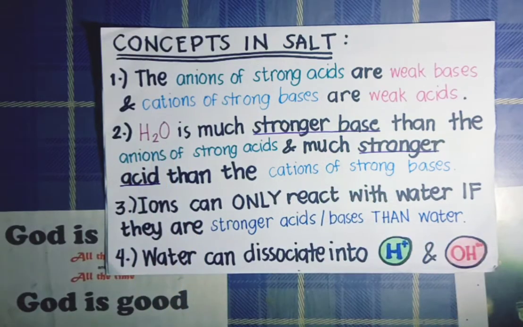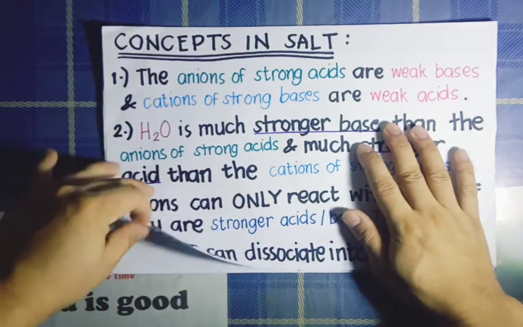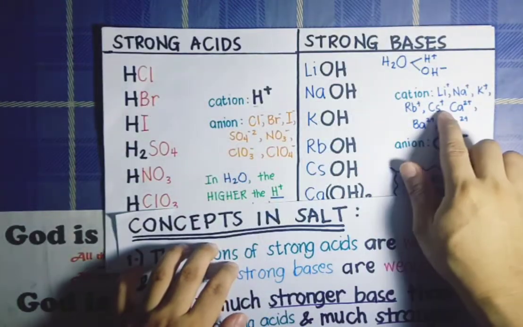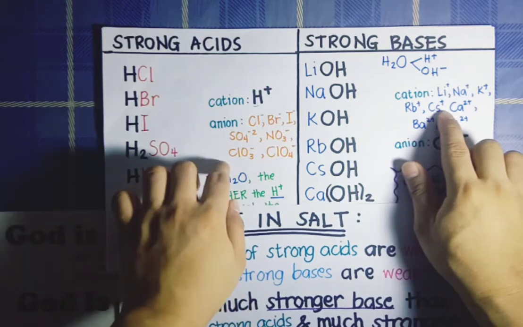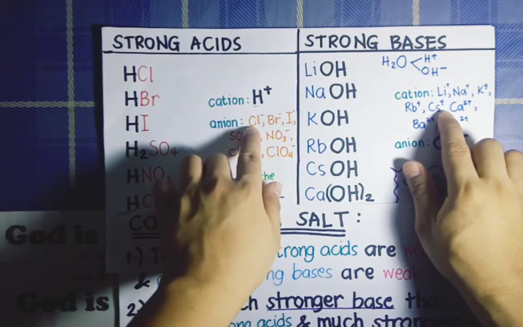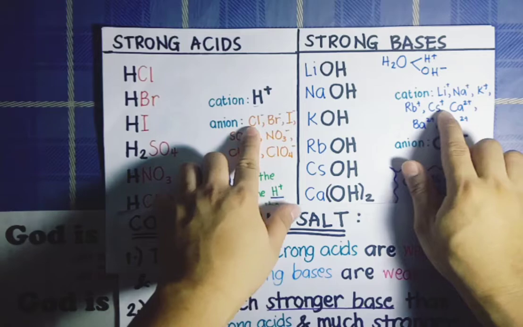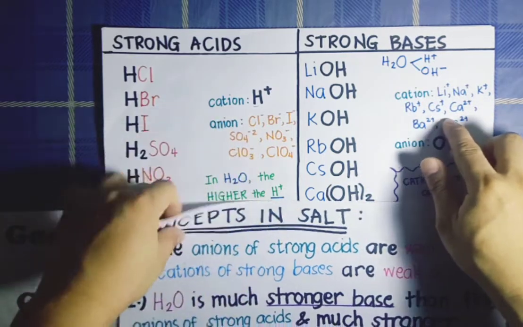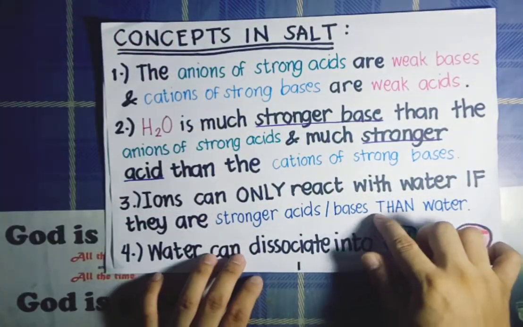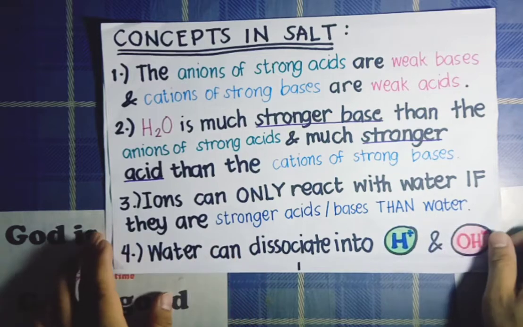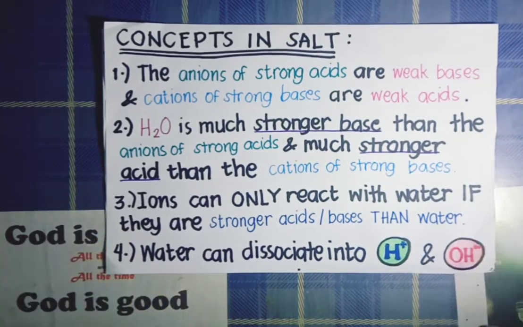So, which ions are considered stronger acids or bases than water? Those are the anions that are not enlisted here or here. Any type of anion that is not enlisted here, or any type of cation that is not enlisted here, is considered a stronger acid or base than water. And they are the only ones that can react with the water molecule.